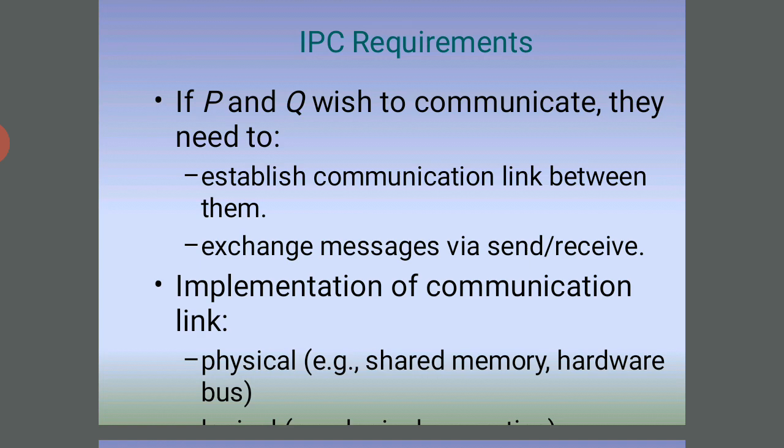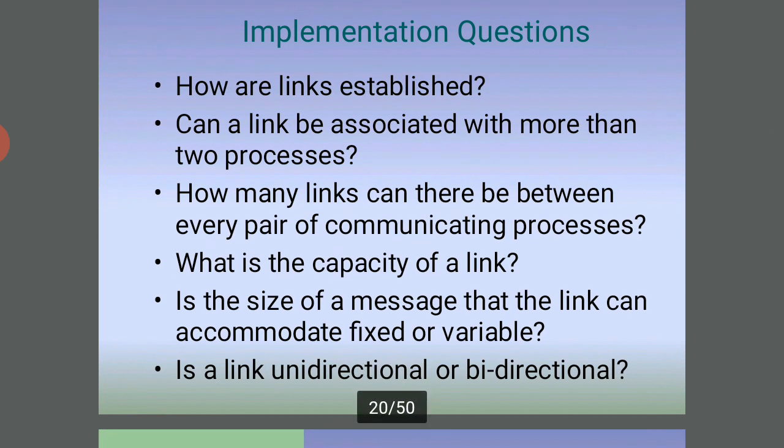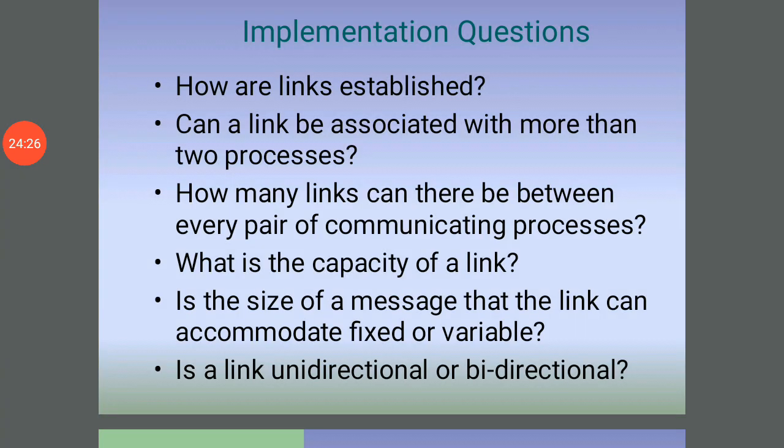So this is called IPC requirements, and the implementation questions. How are links established, and can a link be associated with more than two processes? How many links can there be between every pair of communicating processes, and what is the capacity of the link?